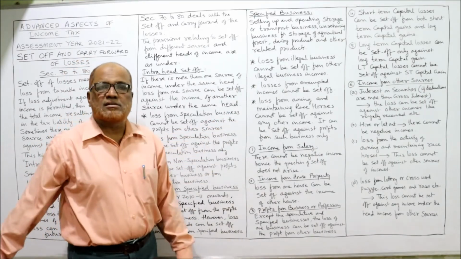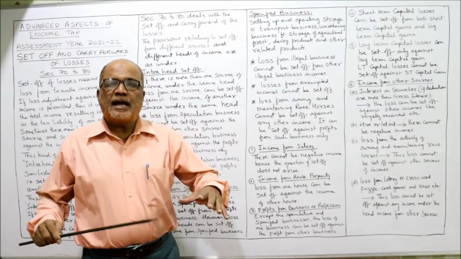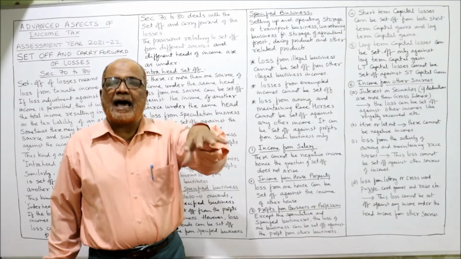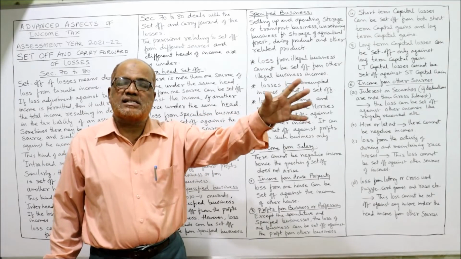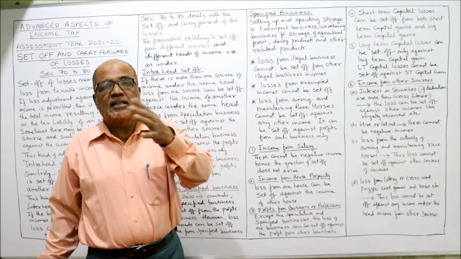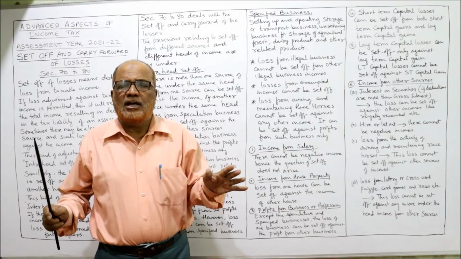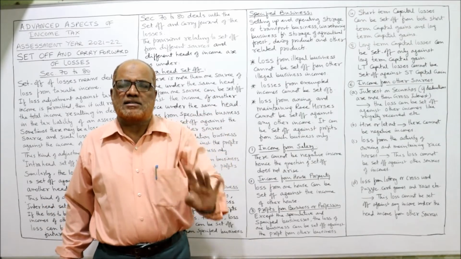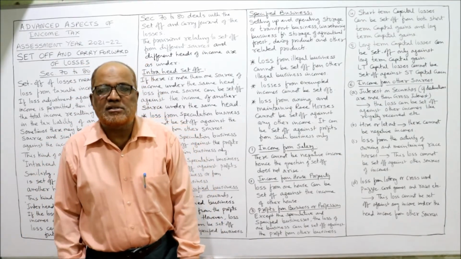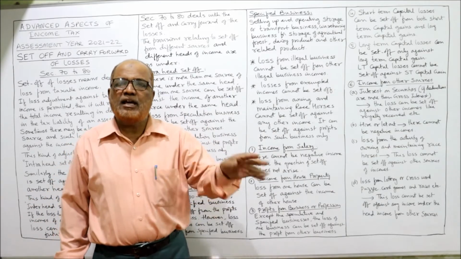Loss from illegal business cannot be set off from other legal business incomes. That means the Income Tax Act doesn't make any difference between legal income or illegal income. Income tax is a tax on income. It will not see whether the assessee is doing legal or illegal business. There are separate acts, and if illegal business is done, other acts will take action against the assessee. But income tax is not bothered. It wants that if any income is there, it is taxable. So if a person is doing some illegal business and there is a loss in it, this loss cannot be set off from any other source, from any other business.